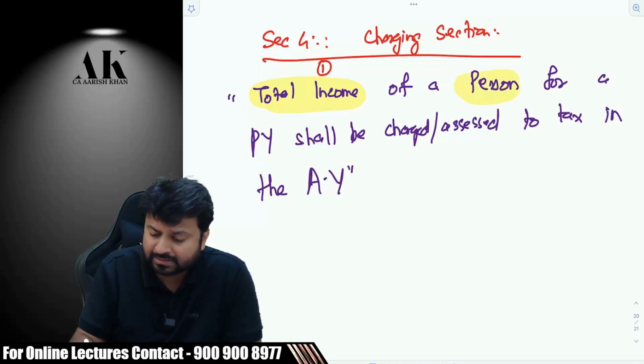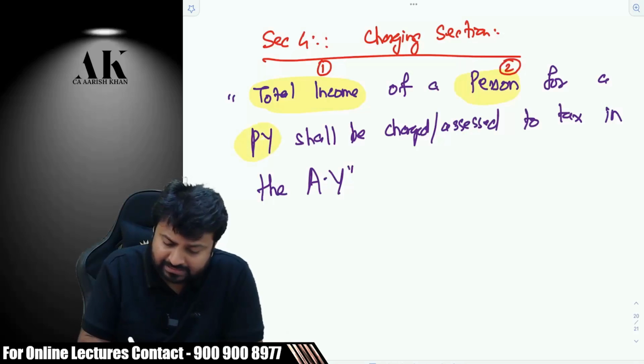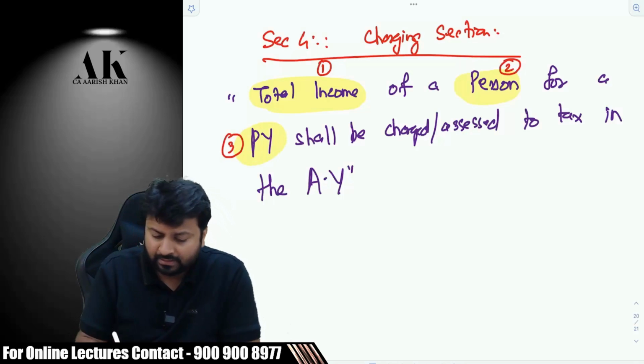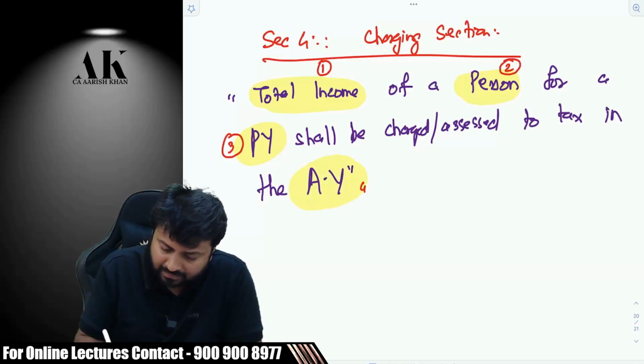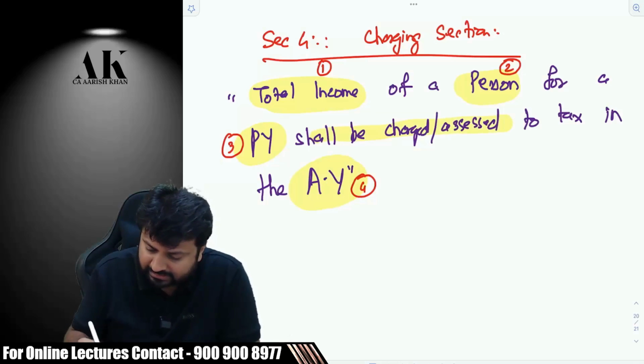What do I mean by person? I don't know. I'll see in a while. What do I mean by previous year? We will see not in a while, maybe in the next 1 or 2 lectures. What is assessment year? We'll see in the next 1 or 2 lectures. What is charged or assessed to tax? We'll see today itself.